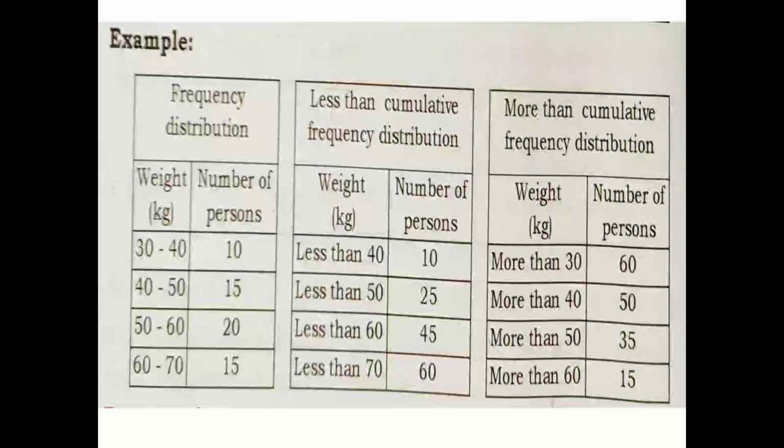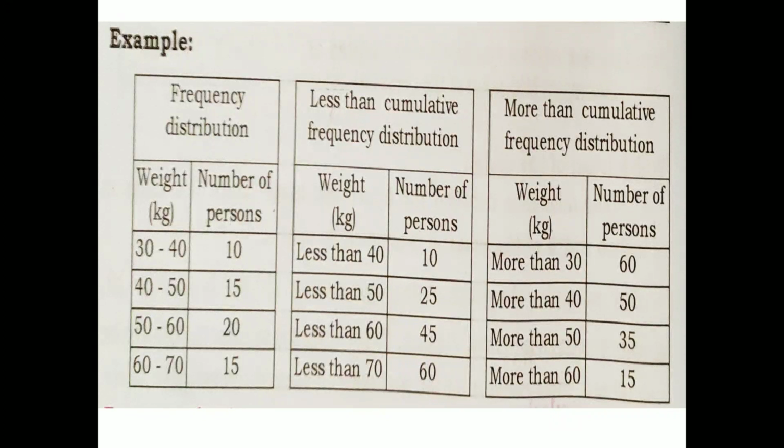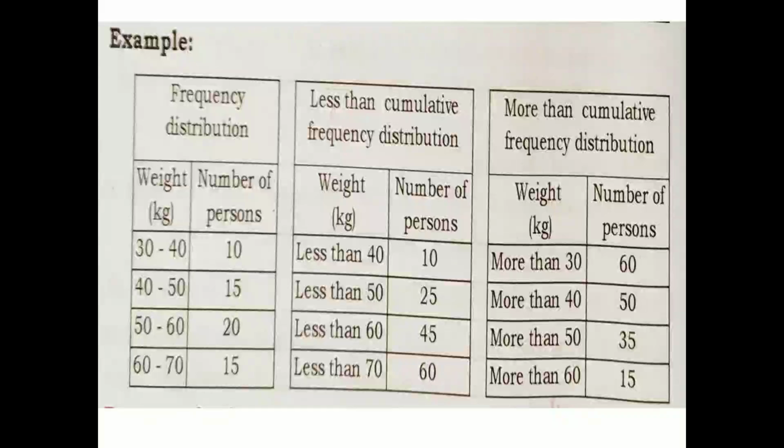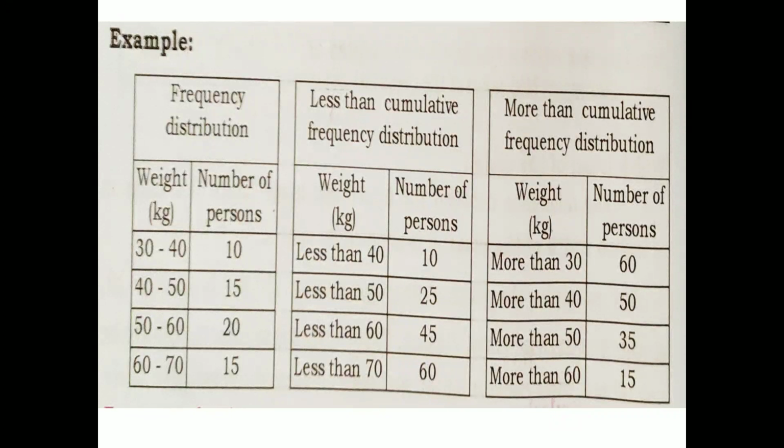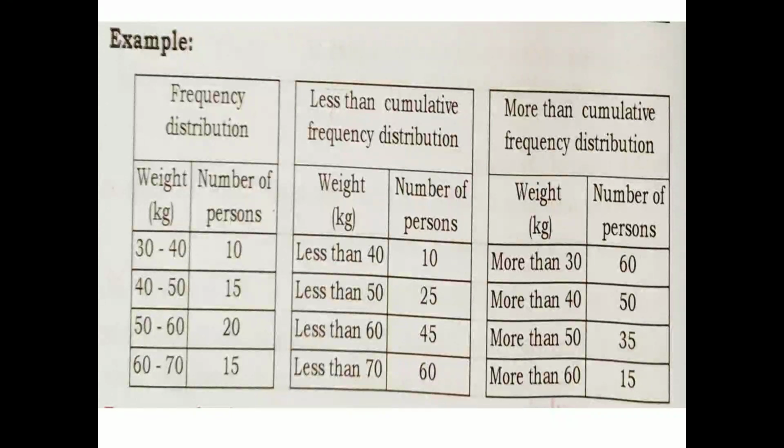For more than type frequency, you start from the last, that is from 15. 15 plus 20 gives you 35. 35 plus 15 gives you 50. 50 plus 10 gives you 60. So these are the two types of cumulative frequencies, less than cumulative frequency distribution and more than cumulative frequency distribution. So here I wind up today's session. Thank you.